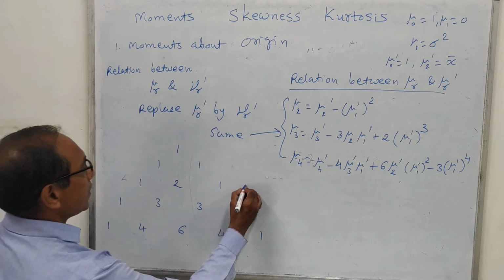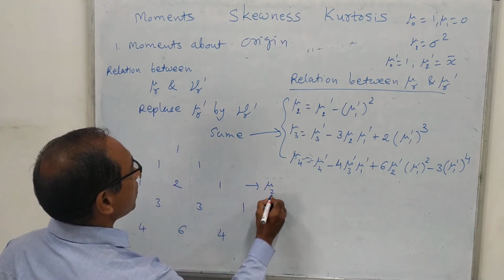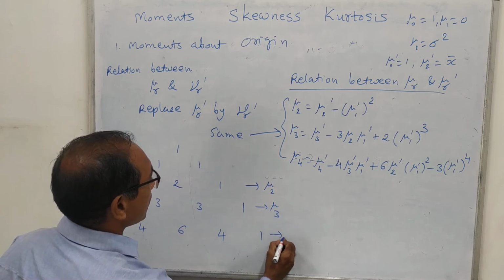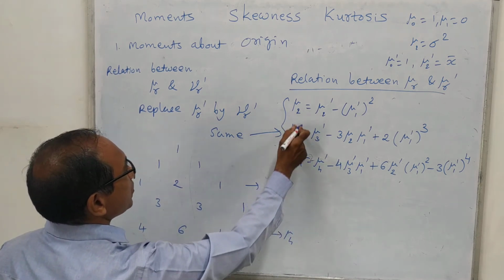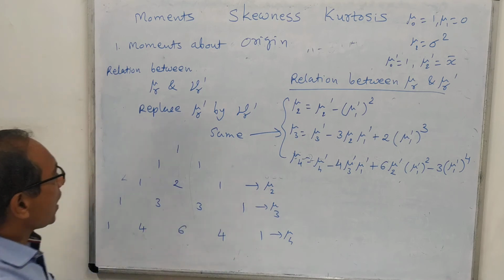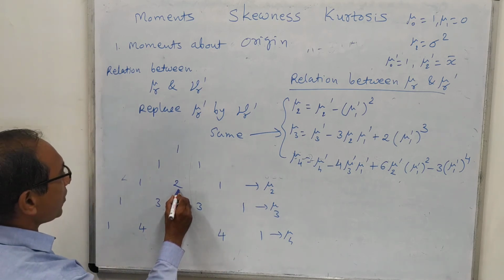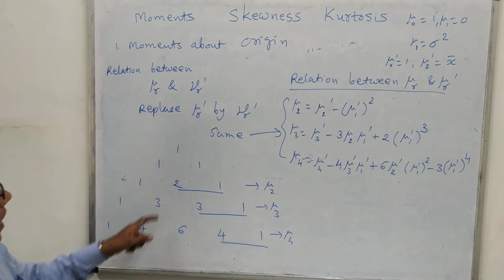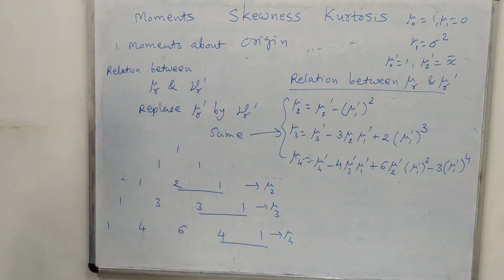So this gives us the relation for mu2, mu3 and mu4. How to remember? Just subtract the last two numbers and start.